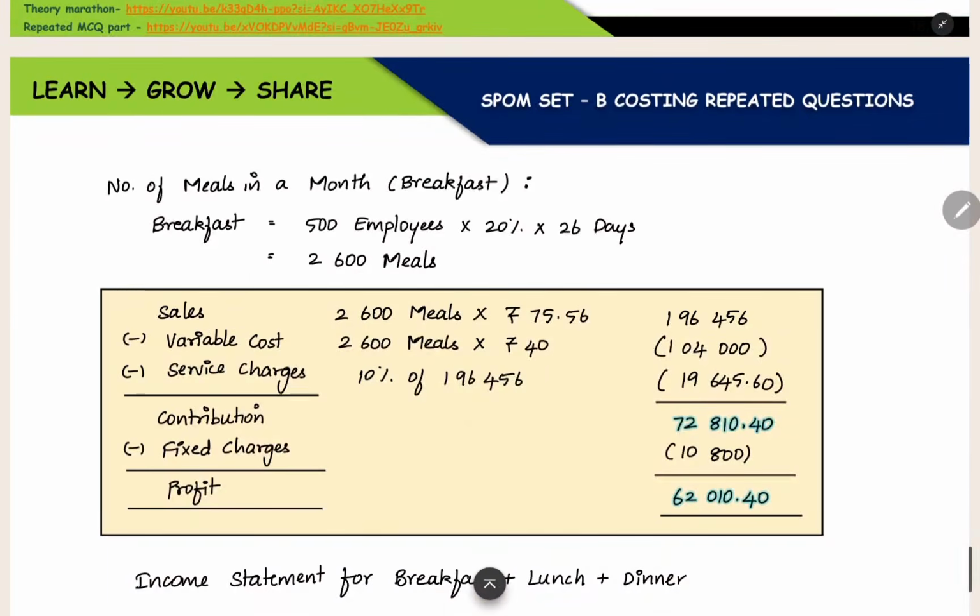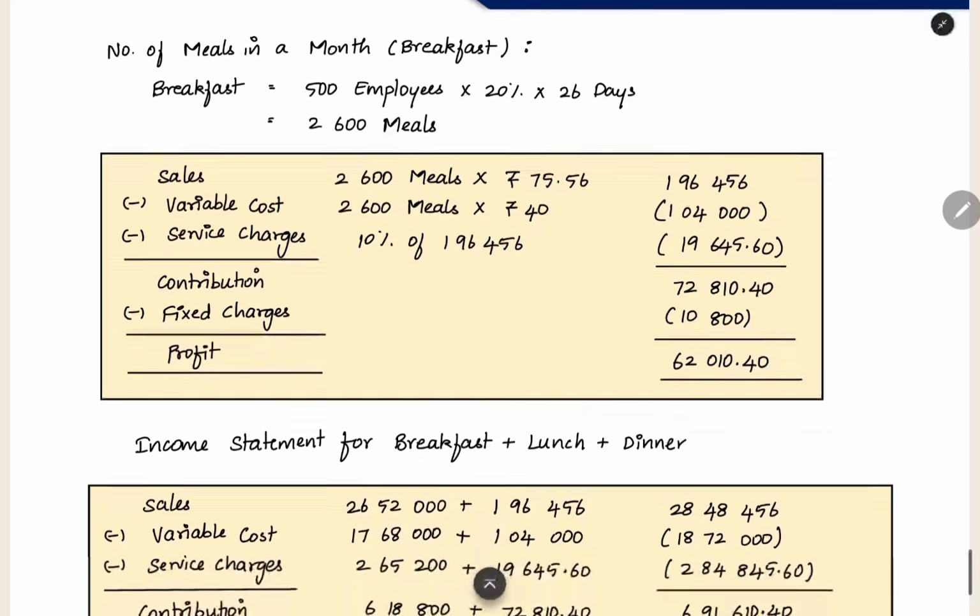Now, in breakfast, how many meals do you have to supply? 500 employees, 20% will attend breakfast. 26 days is the operating days. 2,600 meals you have to supply. So we can see the income statement for breakfast alone. This many meals you have to supply. This is the sales price per unit. And then variable cost also you can multiply and find out. And service charge you can take 10% of the sales revenue directly, and then contribution you will get.